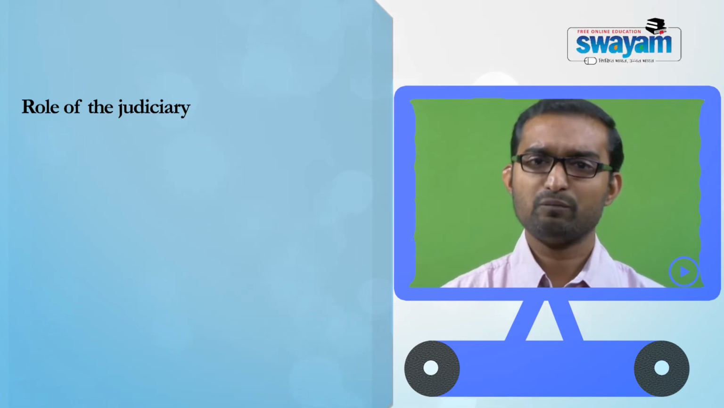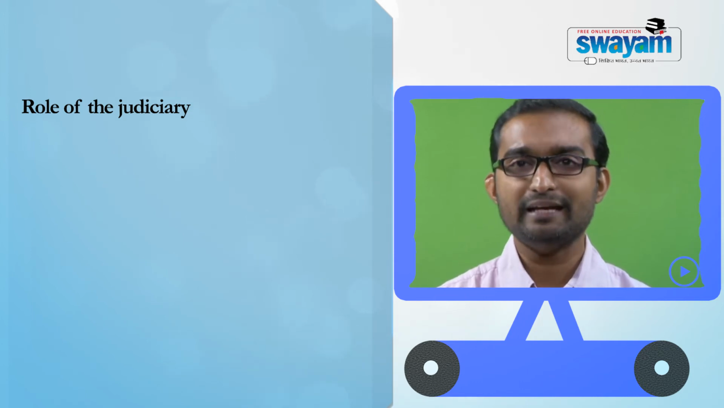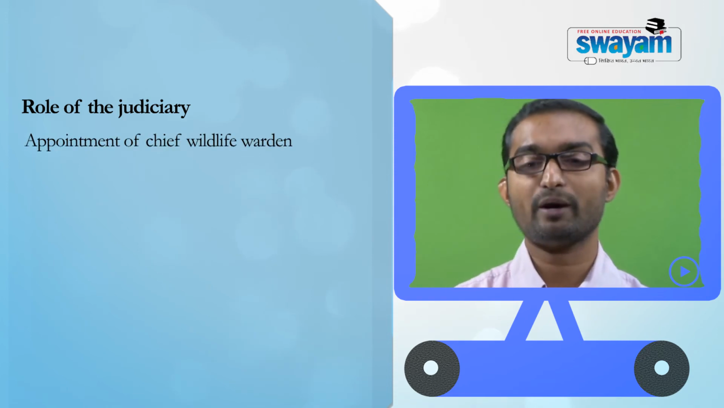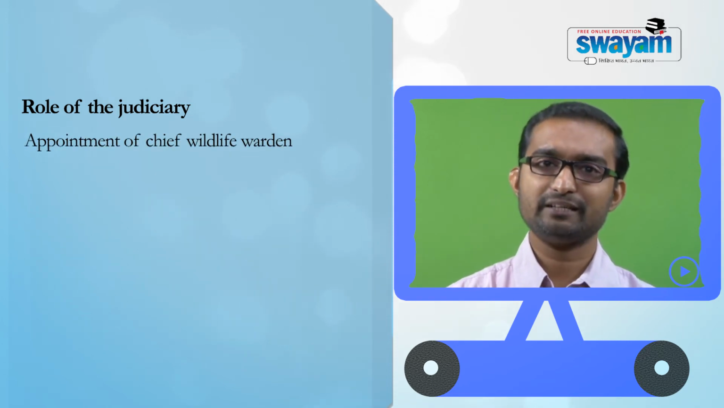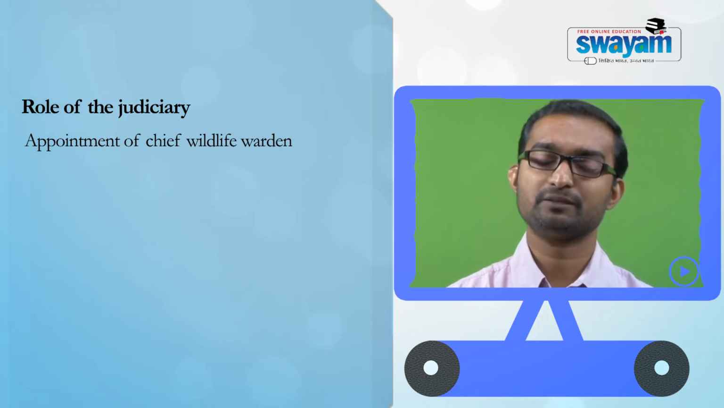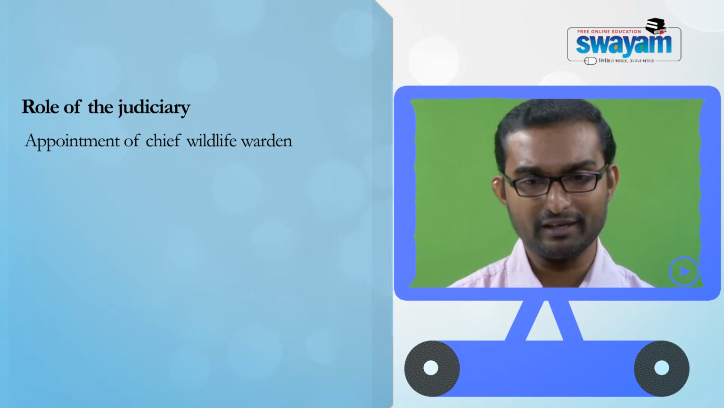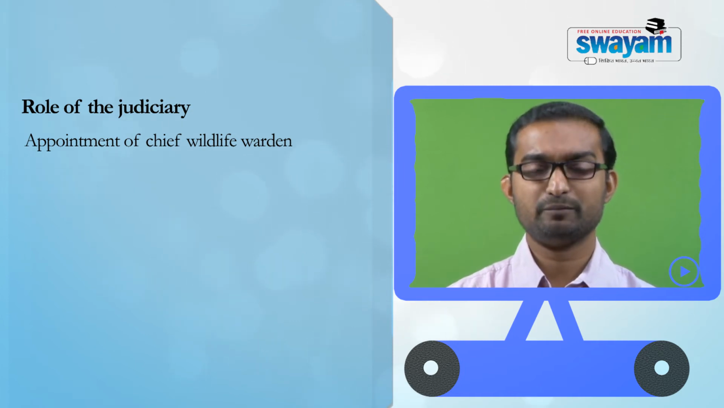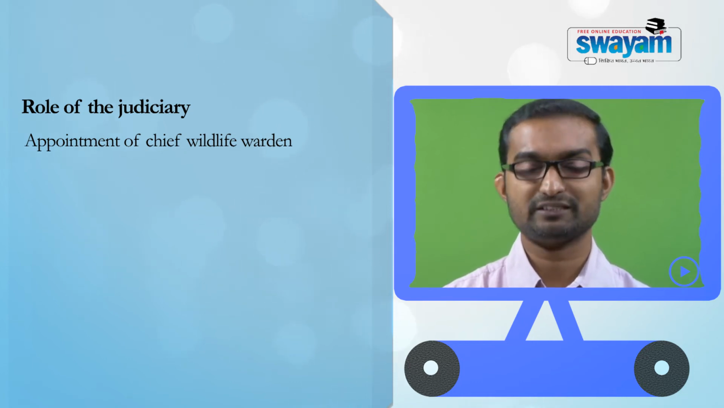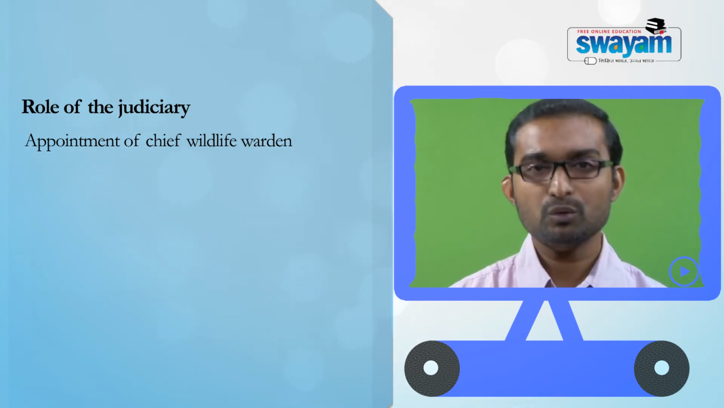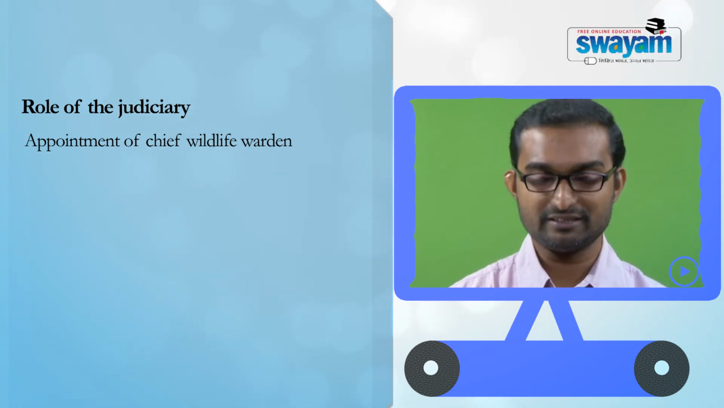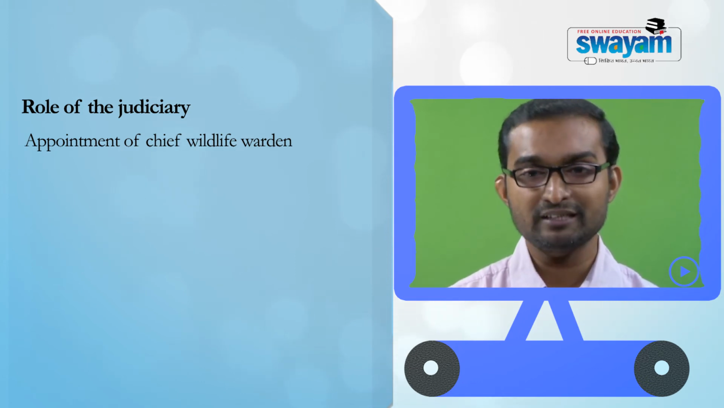One of the important areas where the judiciary has played an important role is the appointment of the Chief Wildlife Warden. Even though it was mentioned in the 1972 Act, many state governments did not appoint a Chief Wildlife Warden, and that was a major problem, because the Chief Wildlife Warden is entrusted with several key functions under the 1972 Act. So if the warden has not been appointed, the whole regulatory framework envisaged under the 1972 Act is affected.